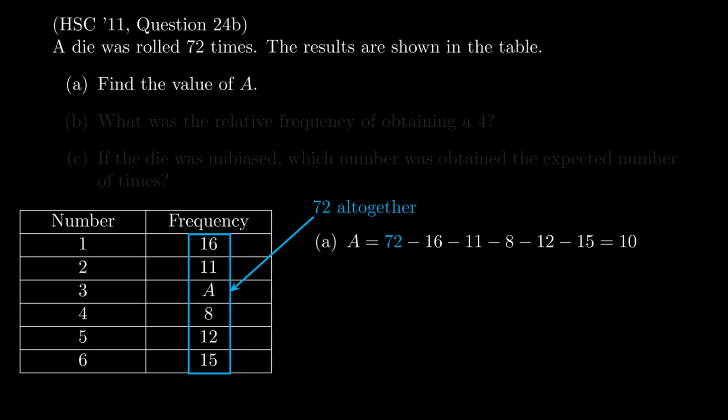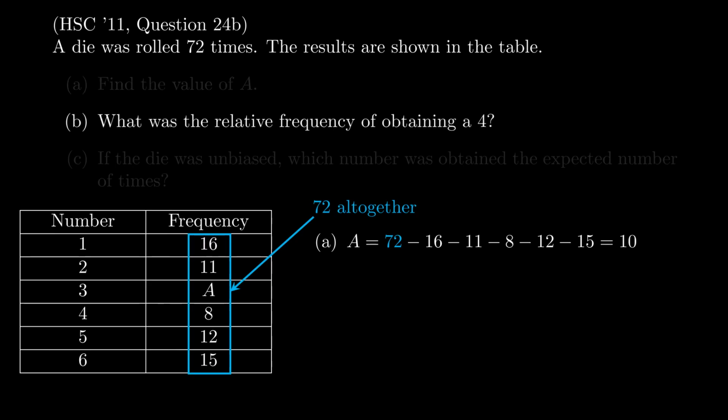All right, part B, what's the relative frequency of obtaining a 4? This is what we did last time. Obtaining a 4, well, if you look at the number 4 in the table, it's got a frequency of 8, which means the number 4 appeared 8 times. And it appeared 8 times out of the 72 rolls altogether. So that gives you 1 out of 9 as its relative frequency.